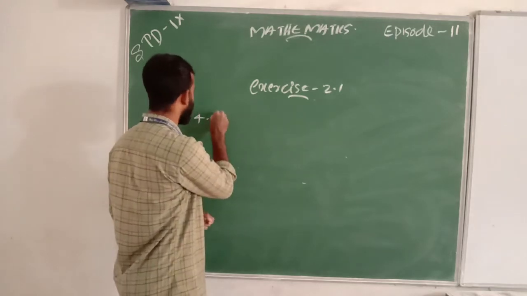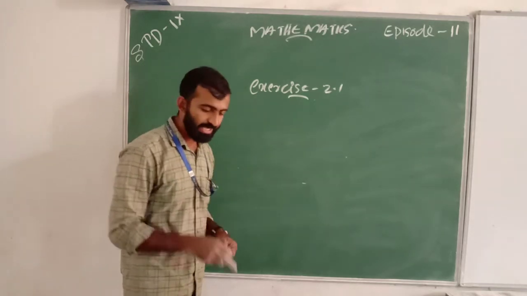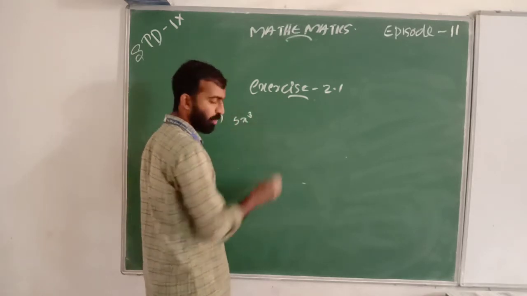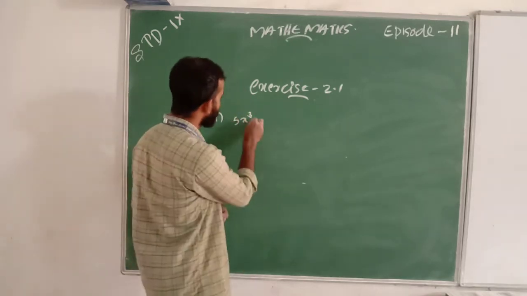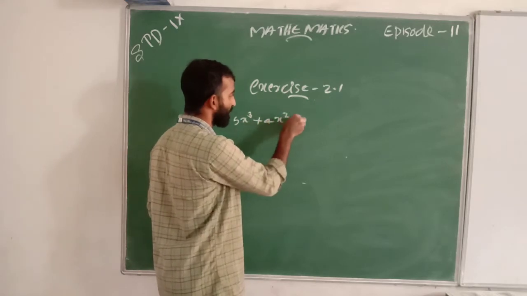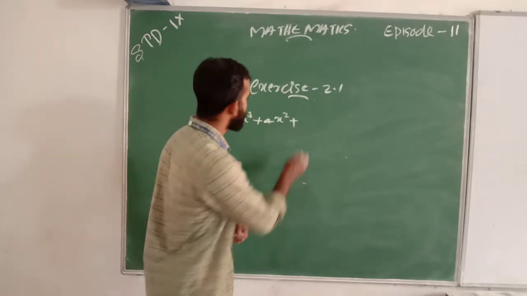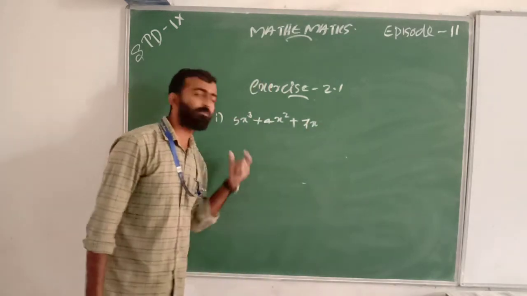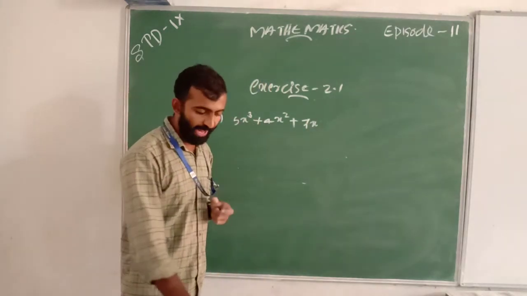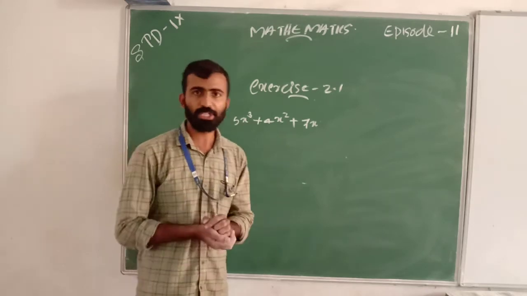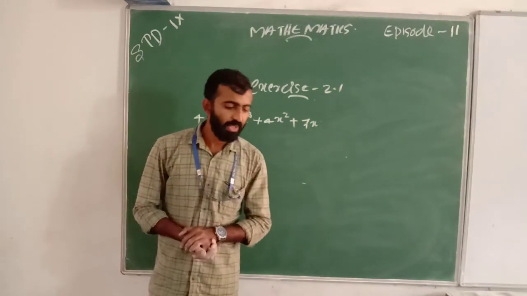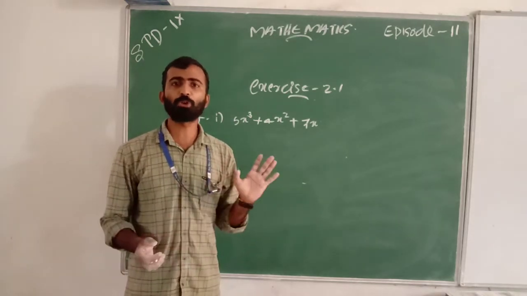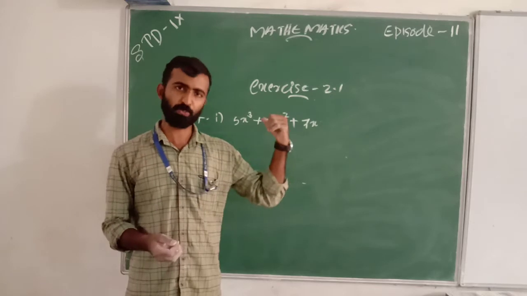First one is 5x cube plus 4x square plus 7x. Here is the polynomial 5x cube plus 4x square plus 7x. This question is right. Then can we start? What is the question? We want to find the degree of this polynomial.